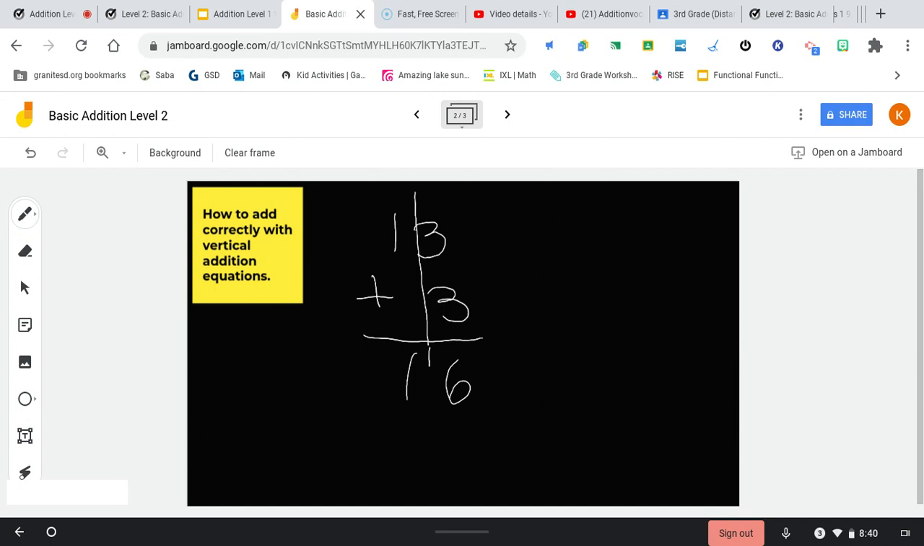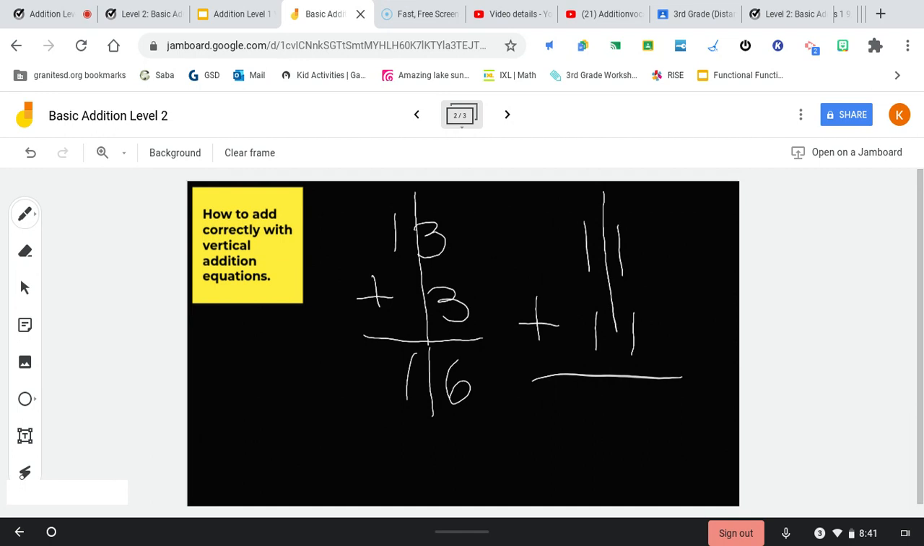If I kept my line going, you can see that the 6 is in the ones place and the 1 is in the tens place. Make sure that if you are writing your own equations, you're doing it straight, like soldiers in a straight row. They can't cross over into the other place's line. Let's try another one. Let's do 11 plus 11.